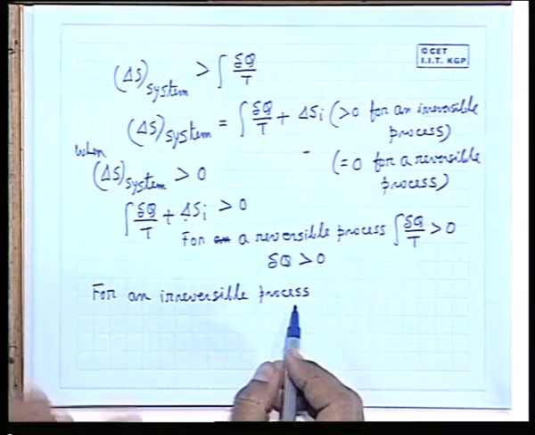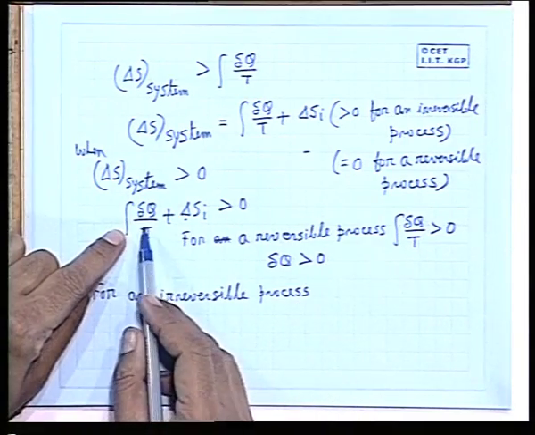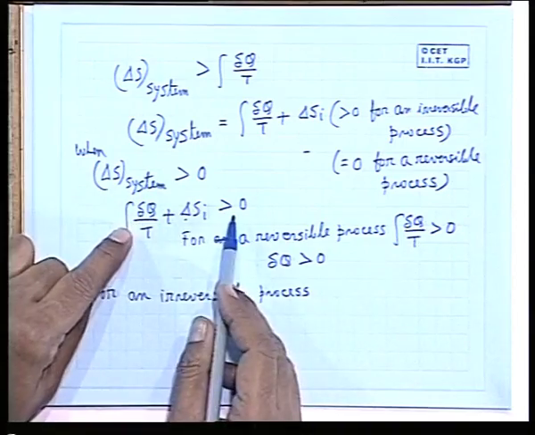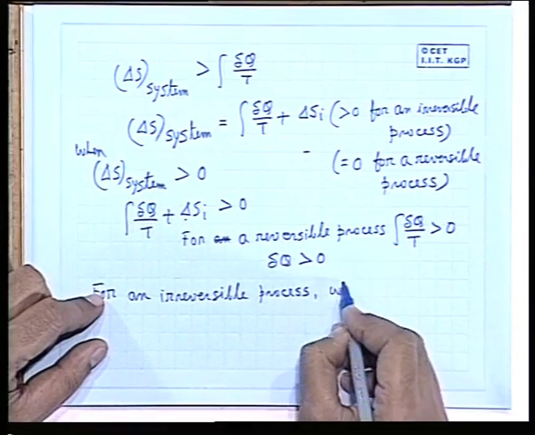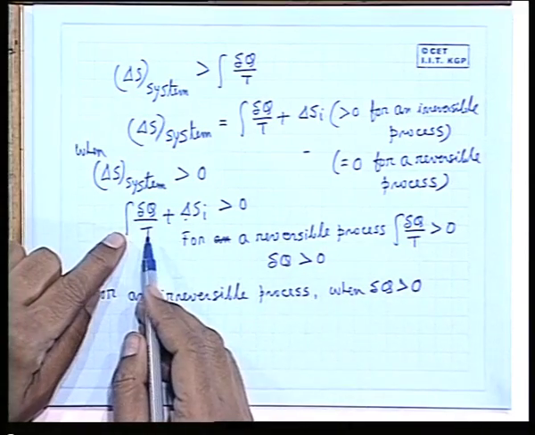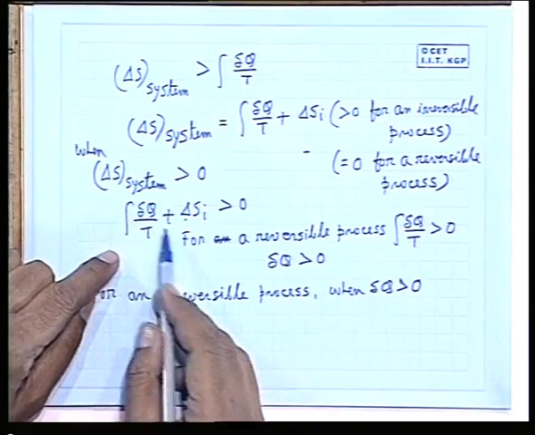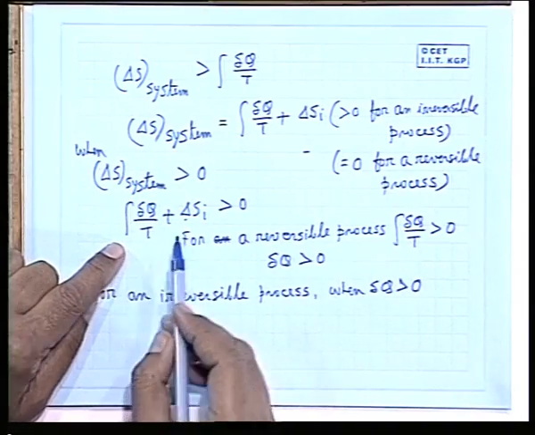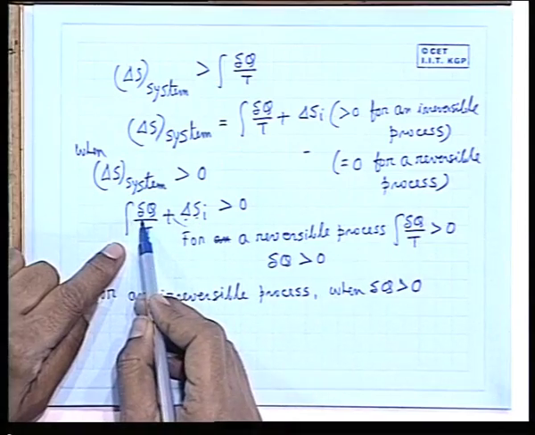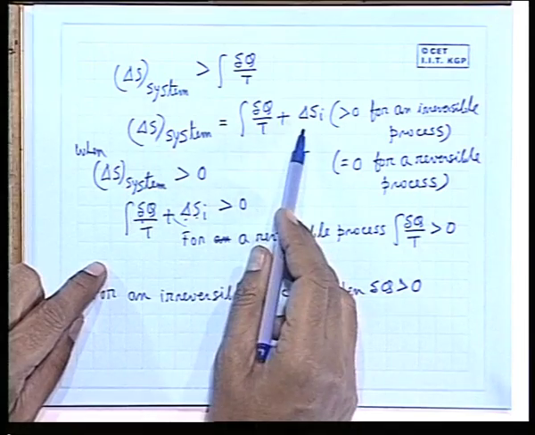For an irreversible process, now if delta q is greater than 0, that means if heat is added, obviously delta S is greater than 0. Try to understand this. That means if you add heat to a process in an irreversible manner, and there are also internal irreversibilities, then obviously this is greater than 0 and this is greater than 0. So, delta S system has to be greater than 0, because delta S system is this.